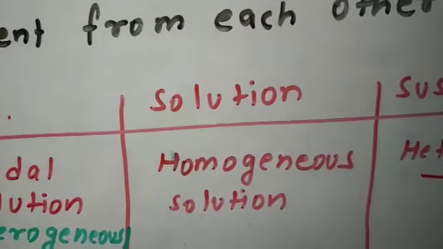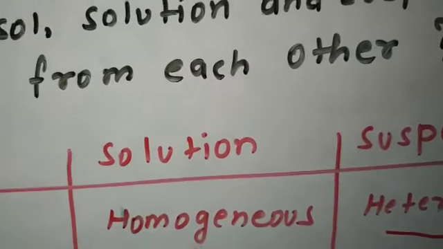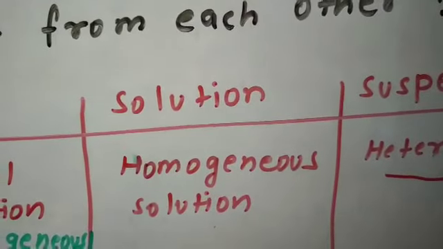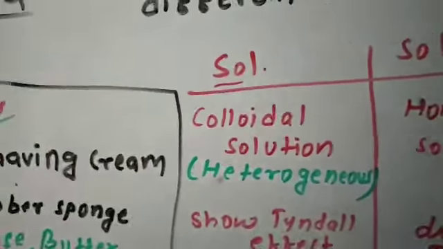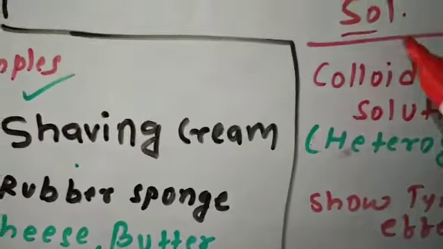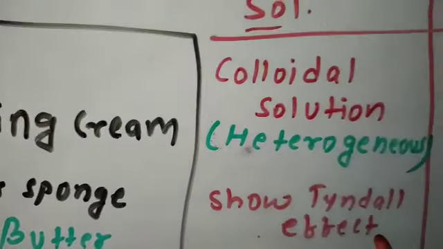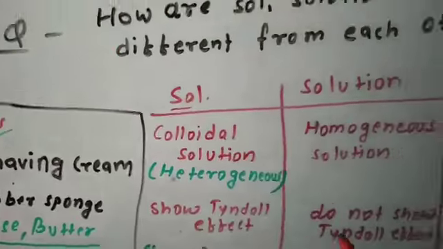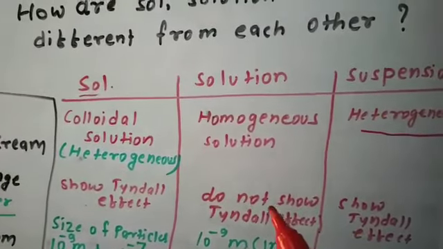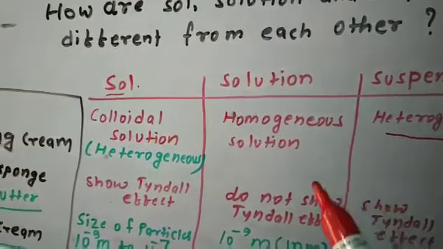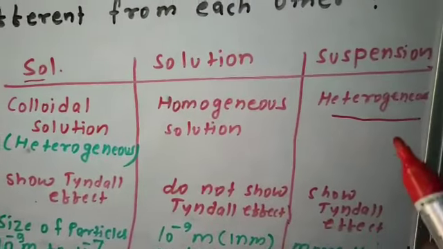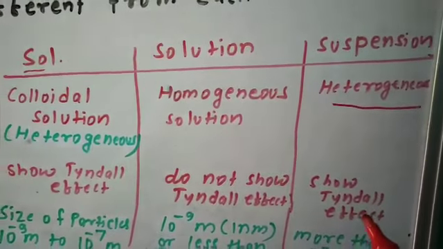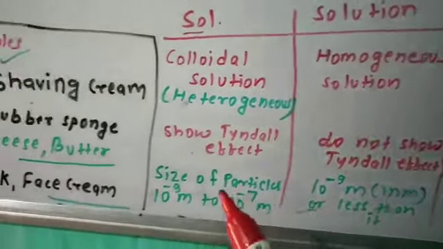Suspension is heterogeneous and its particles are visible. We can see the particles of suspension. Their size is greater than 10 to the power minus 7 meter. Sol will show Tyndall effect. Solution will not show Tyndall effect because its particles are very small. And suspension also shows Tyndall effect because its particles are big enough to scatter light.